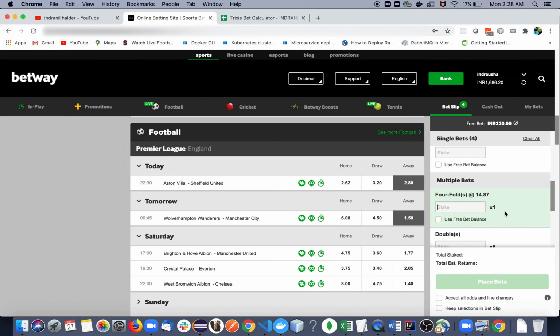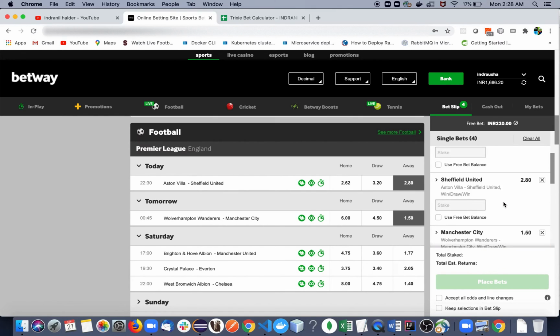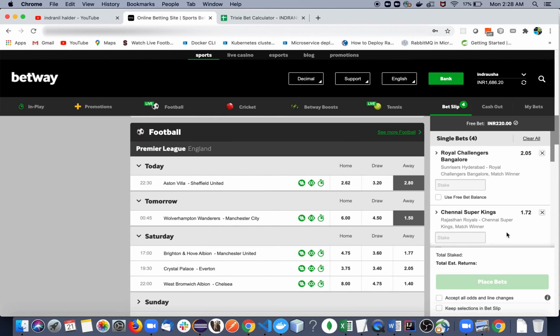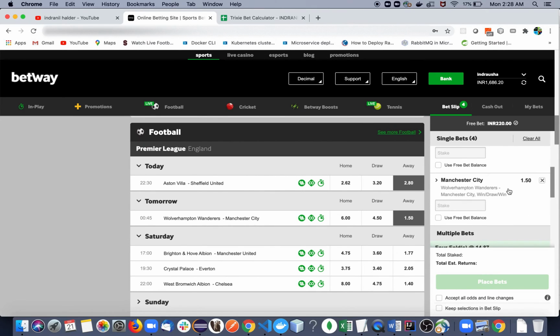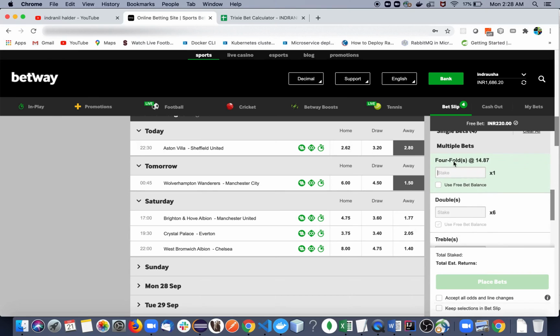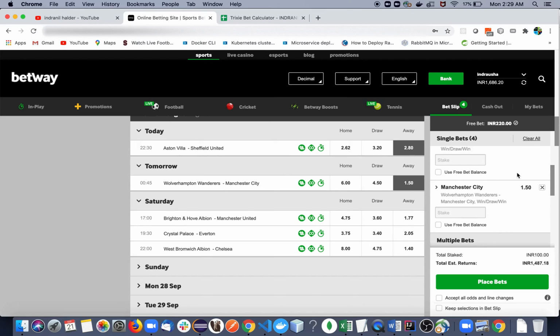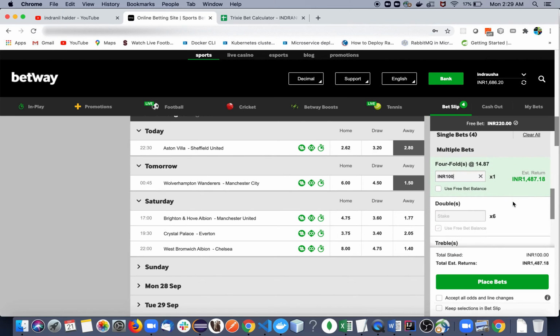So I think you have understood the advantage of this, but the risk will be more, because if we have selected four events, we must win all four bets. If we lose one of those bets, we will lose all the money placed in this bet. Suppose we are putting 100, you can see your estimated return is almost 15 times. But for that, you need to win all four of the bets. So this is the advantage of fourfold bets. If you can use it wisely, it's tremendous.